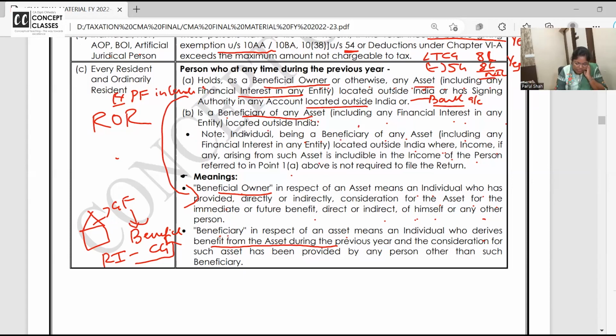So as a beneficiary, am I getting rental income? Yes. Should I pay the tax in income from house property? Yes. But listen, if my grandfather is also the beneficial owner and he's paying the tax on this asset as a beneficial owner, then as a beneficiary, should I also pay the tax? Answer is no.